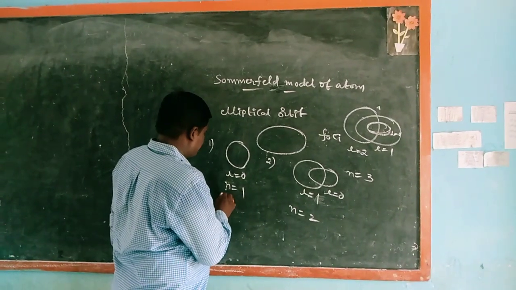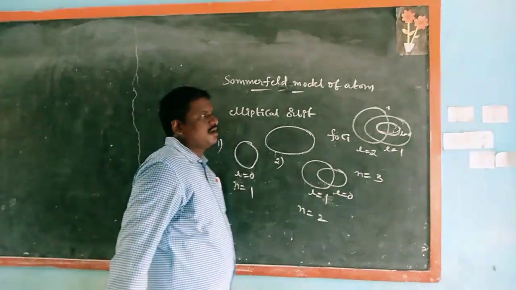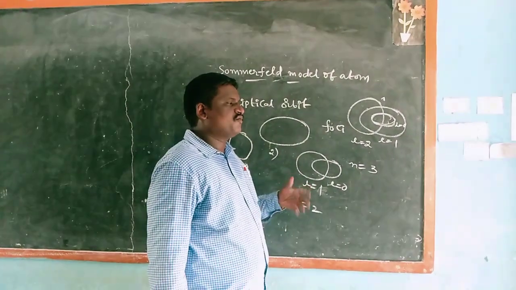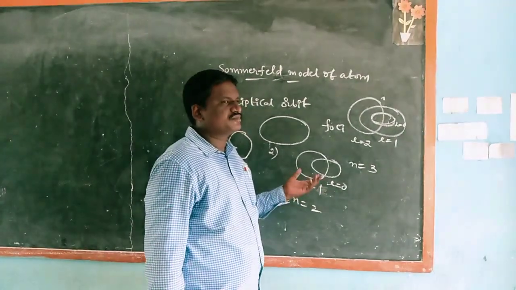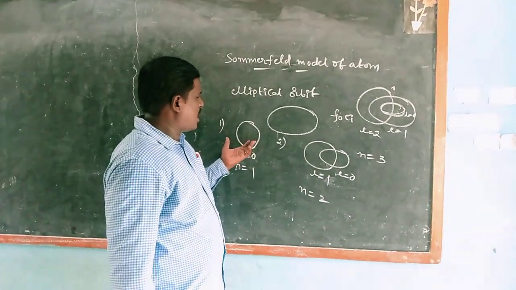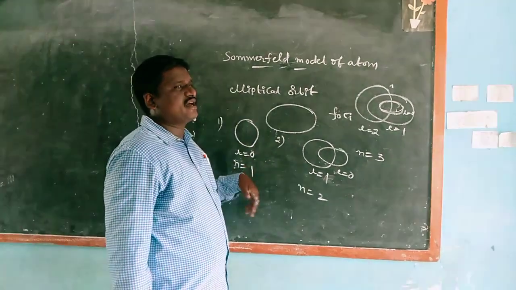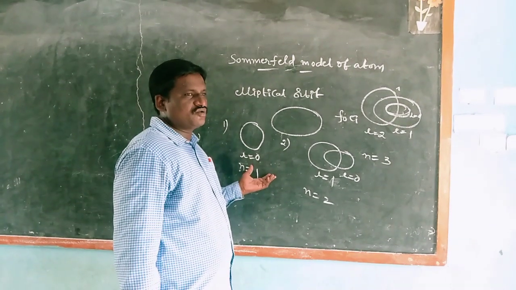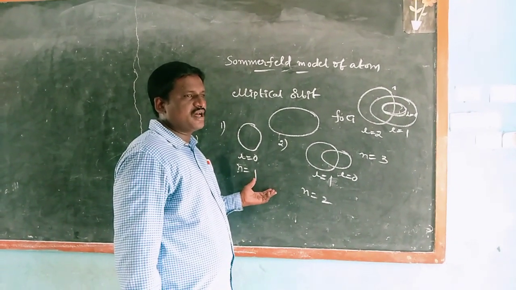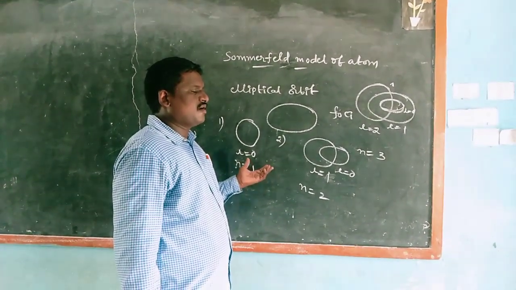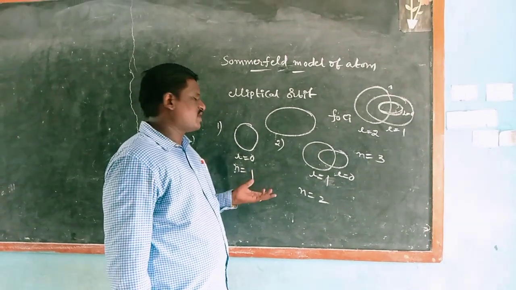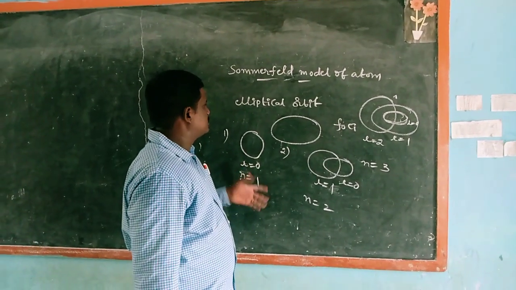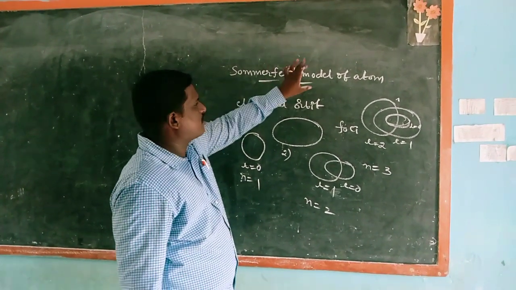Next, failure. Defects of Sommerfeld's model: it also failed to account for the atomic spectra of atoms with more than one electron. This is the Sommerfeld model of the atom.